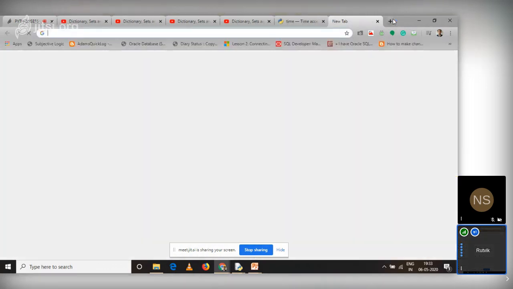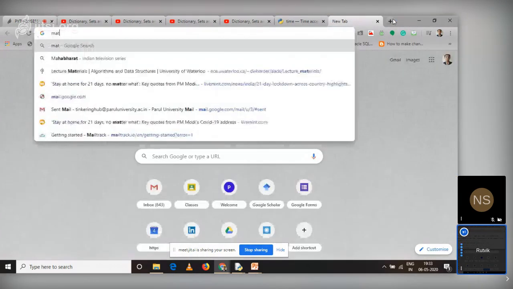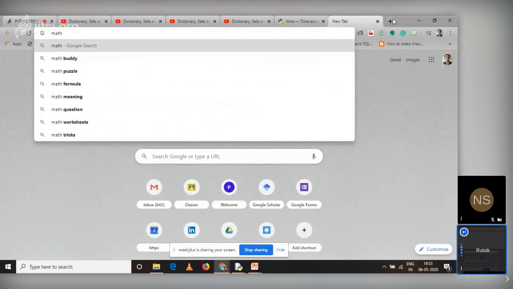Say, for example, I'll show you one more module that is available in Python and which we'll be using, the math module. So math, Python 3 docs.